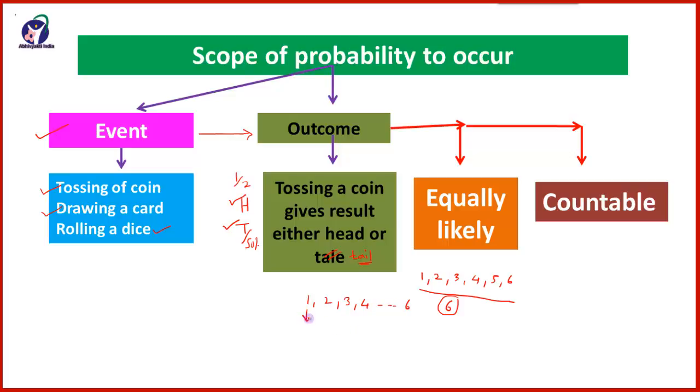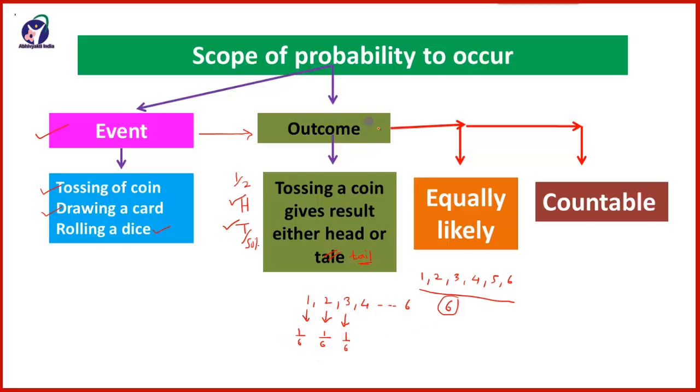The probability or chances of occurring 1 on the upside will be 1 by 6. The chances of occurring 2 will also be 1 by 6 and the chances of occurring 3 will also be 1 by 6. It means that every outcome has equally likely chances to occur.